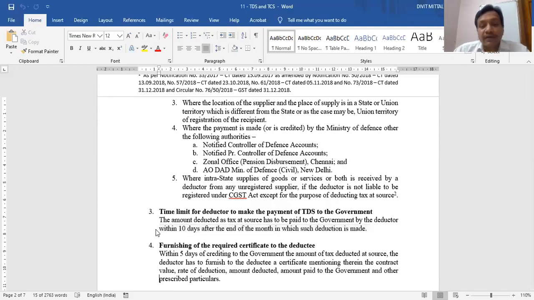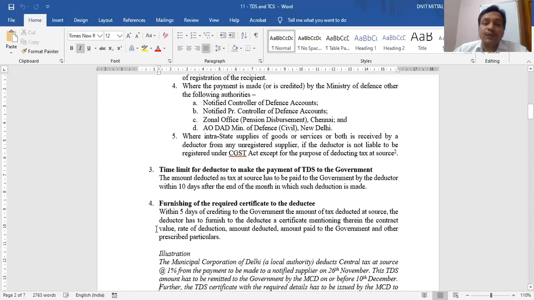Next point, I have another obligation also. I have deducted the tax of which person? The person who has supplied me the goods or services or both. So I have to issue a certificate to this person. Who is the deductee? Whose tax is deducted? Who is the deductor? Who has deducted it? So to my supplier, I have to issue the required certificate in the required format.